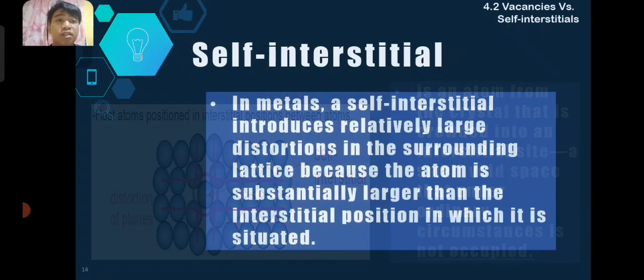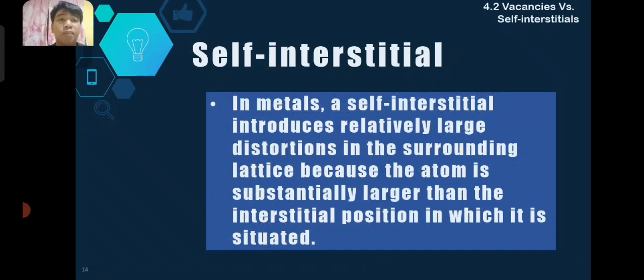So next is in metals, a self-interstitial introduces relatively large distortions in the surrounding lattice because the atom is substantially larger than interstitial position in which it is situated.